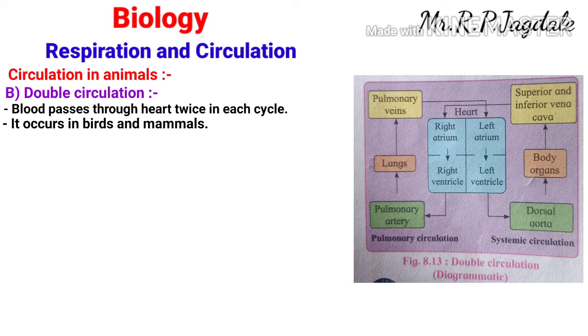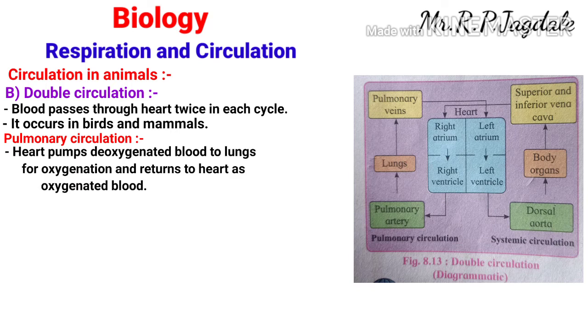First we will see pulmonary circulation in the diagram. You can see pulmonary circulation labeled here. The heart pumps deoxygenated blood to the lungs. You can see the right atrium and right ventricle carry deoxygenated blood and it enters the pulmonary artery and goes to the lungs. Then in the lungs it is converted into oxygenated blood.